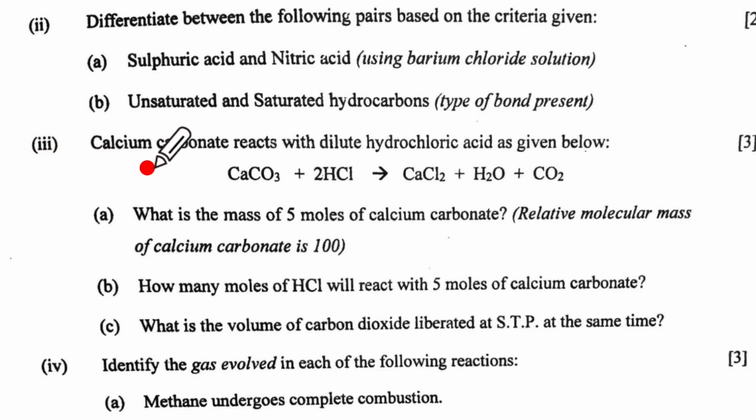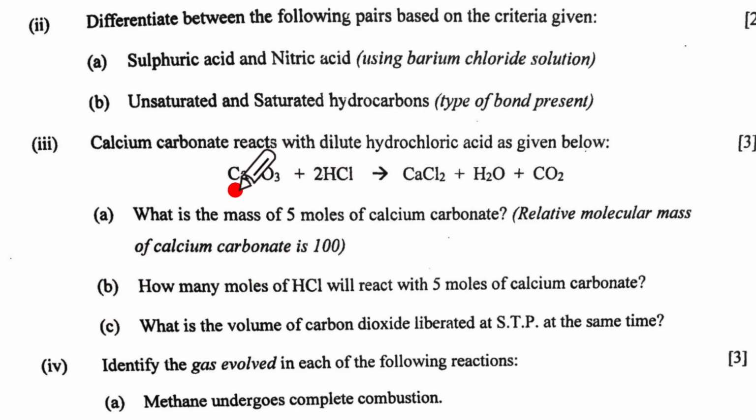Your next subpart is 3. Calcium carbonate reacts with dilute hydrochloric acid as given below, and we have been given this reaction. A part says what is the mass of 5 moles of calcium carbonate? Relative molecular mass of calcium carbonate is 100. B, how many moles of HCl will react with 5 moles of calcium carbonate? And C, what is the volume of carbon dioxide liberated at STP at the same time? Now this is a 3-mark question. So 1 mark for A, B and C each.